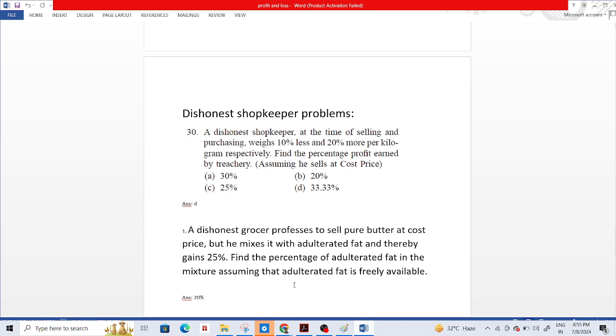A dishonest shopkeeper at the time of selling and purchasing weighs 10% less and 20% more per kilogram respectively. These are very popular typical sums. Find the percentage profit earned by treachery. Assume he sells at cost price.